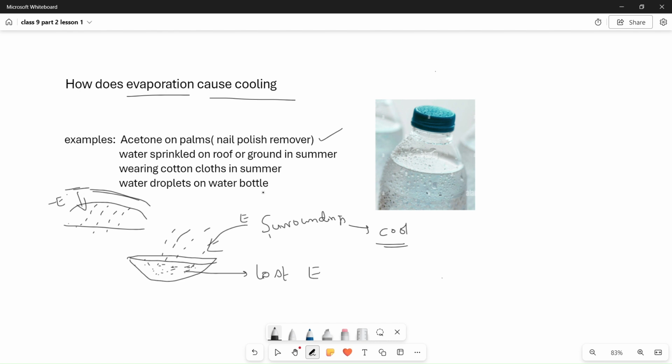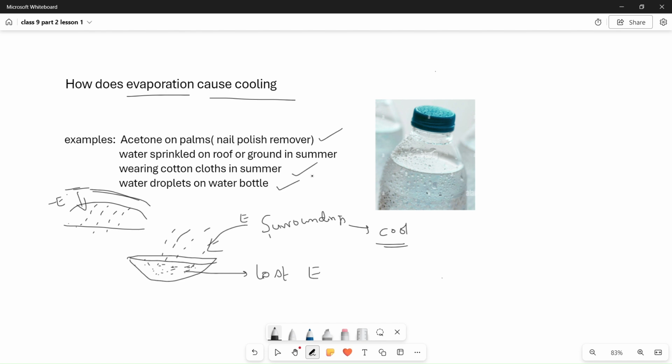In the same way, wearing cotton clothes in summer. In summer we used to wear cotton clothes. Why? Because cotton clothes have greater absorption of water, right? So when they absorb, not water here, but sweat, people will sweat, right? The sweat, when it evaporates, absorbs energy from the body. That's why the body feels cooler. This is the point here.